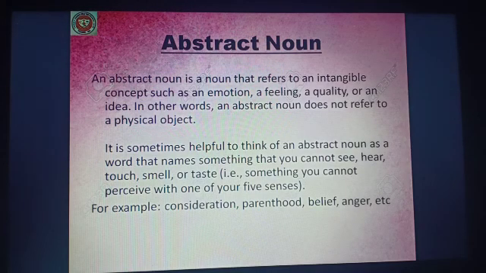It is sometimes helpful to think of an abstract noun as a word that names something that you cannot see, hear, touch, smell, or taste. That is, something you cannot perceive with one of your 5 senses. Okay, you can only feel. For example, consideration, parenthood, belief, anger, love, hate, etc.